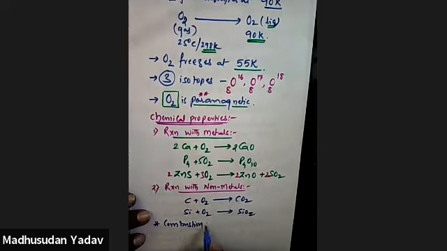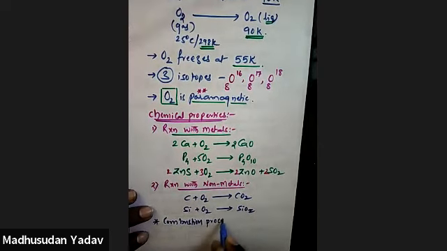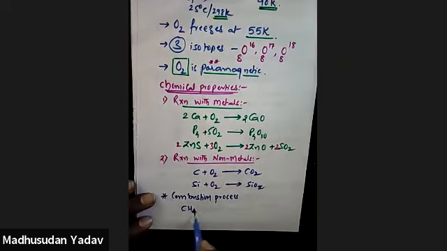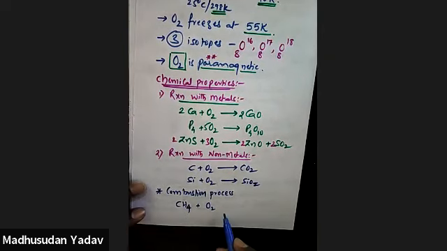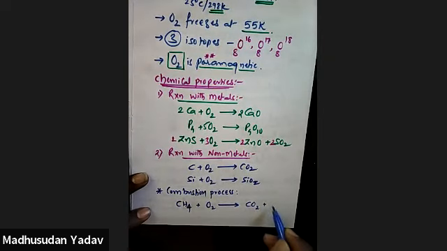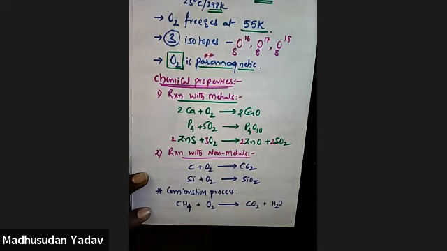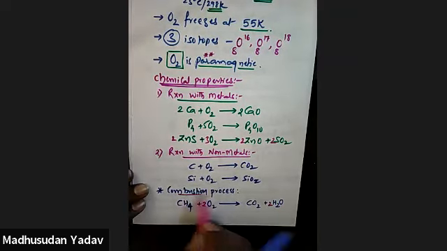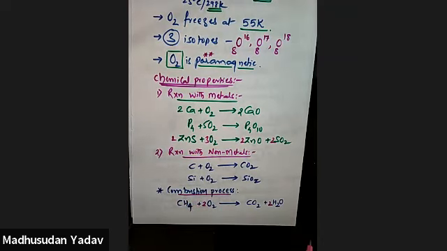Suppose you take methane, CH4, on reaction with oxygen. What are the products? In combustion, carbon dioxide and water are always the only products. No other products form. Here 4 hydrogens are there, so keep 2 water here, so total 4 oxygens. That's fine. So oxygen also helps in the combustion process. Okay, is that clear?